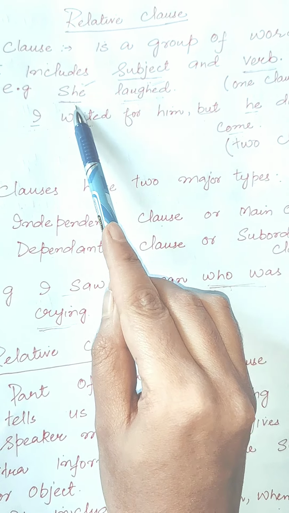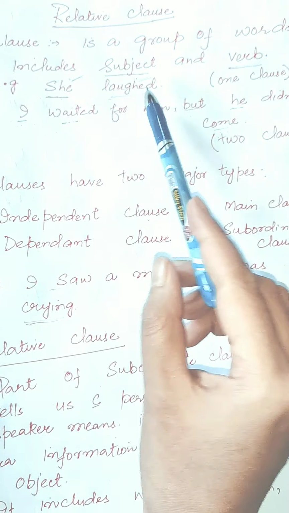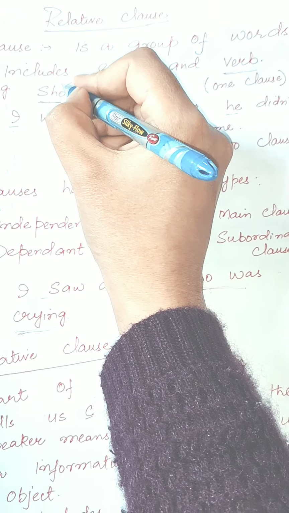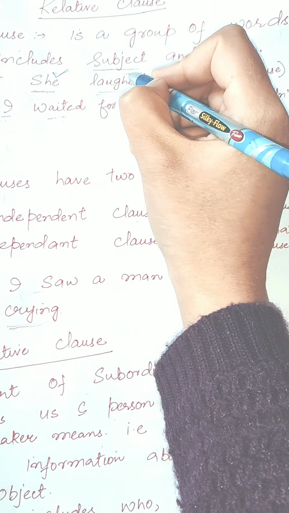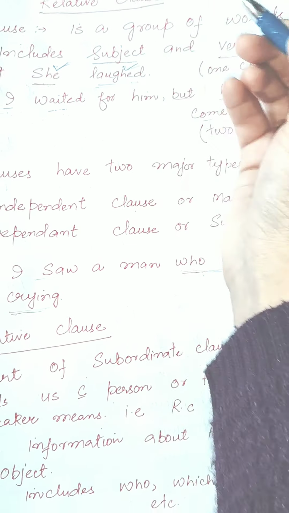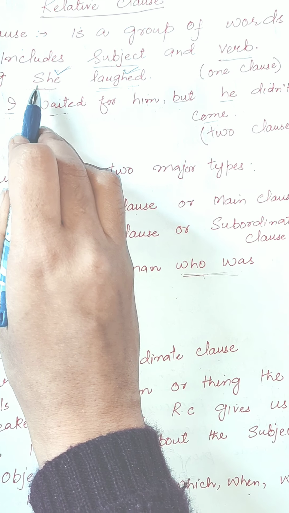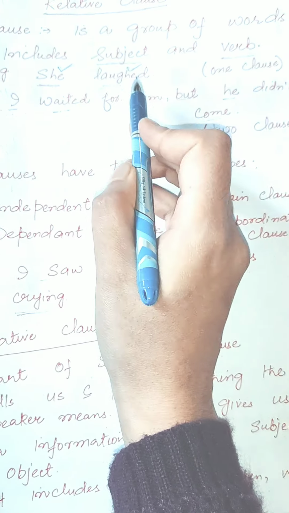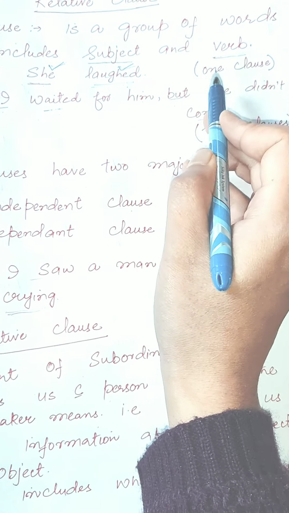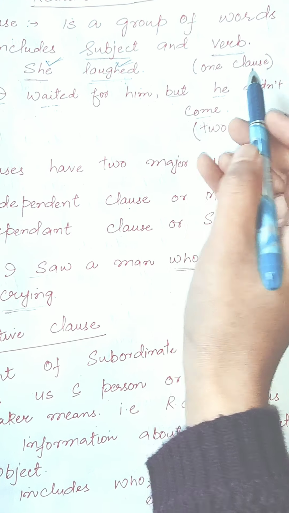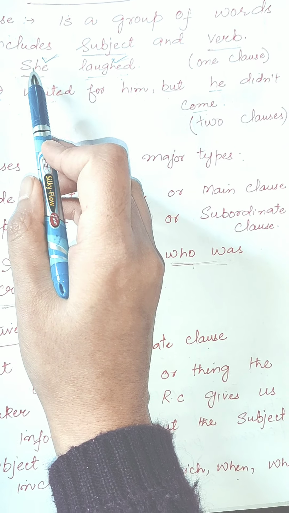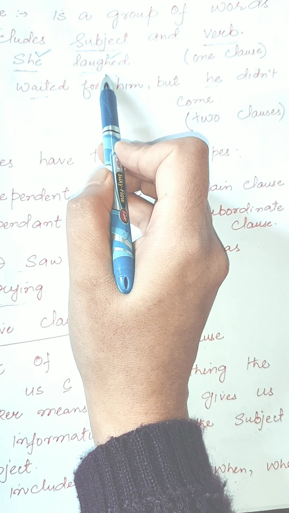Example: She laughed. She is the subject and laughed is the verb. So the sentence contains both a subject plus a verb. We can say it is a clause, but one clause. Why? Because it contains one subject and one verb.